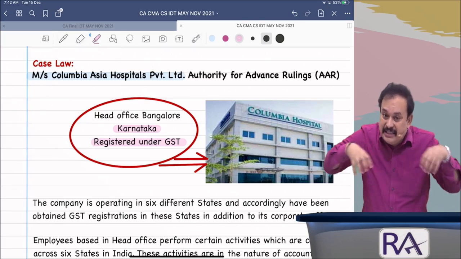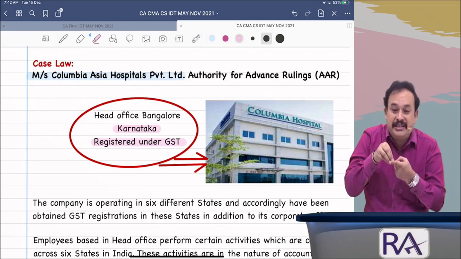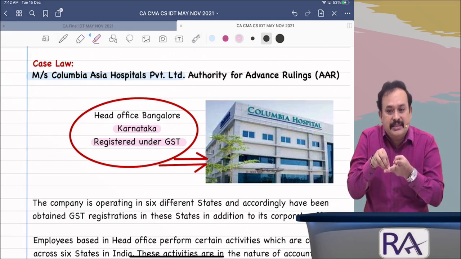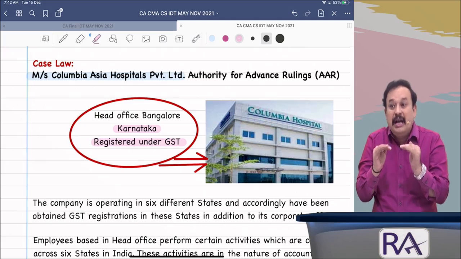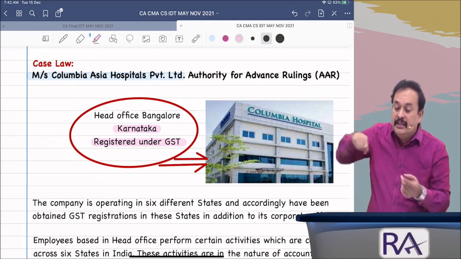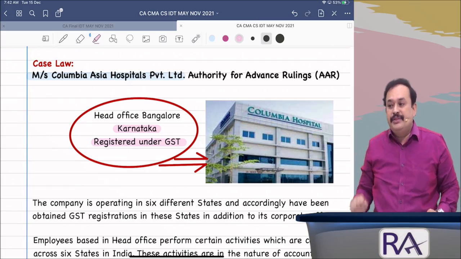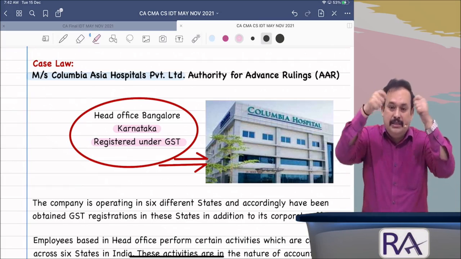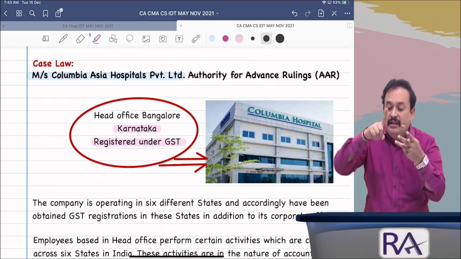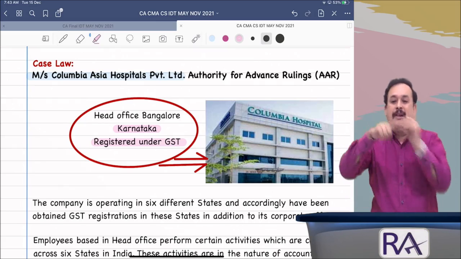The branches in the other states are getting the services of security services, housekeeping services, cleaning services, and other services, rental services, because the hospital is running in rental premises in other states. All these expenditures are paid by the head office from Karnataka for all other state branches of their own: rental, security, housekeeping, dry cleaning, and all these charges paid by the head office from Karnataka.